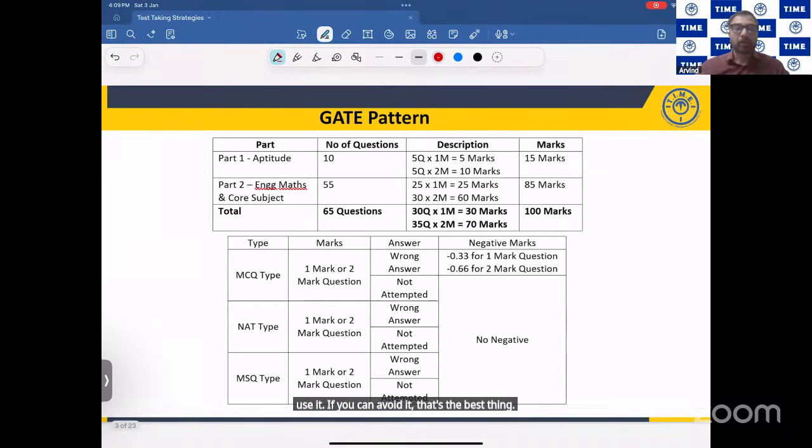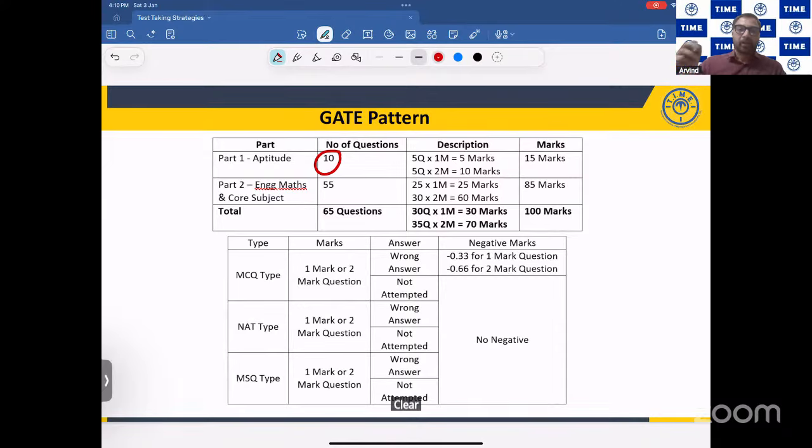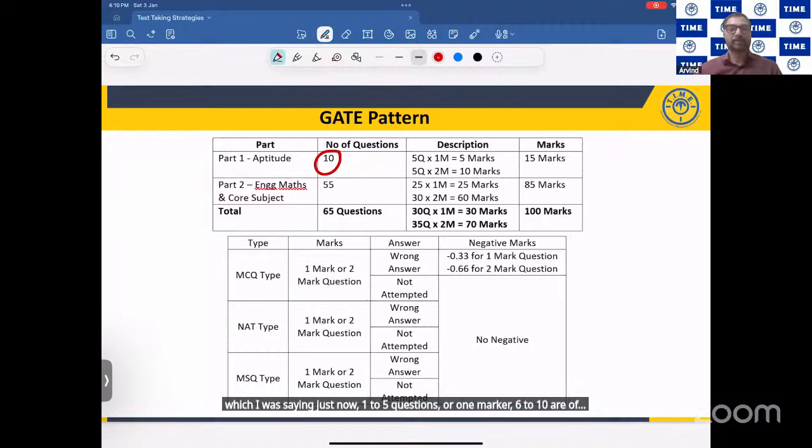Fine? Now, again, continuing the GATE pattern, we know for sure the number of questions in aptitude are 10. That means question number 1 to 10, the first 10 questions are on aptitude. The first 5 questions will be of 1 mark, the next 5 questions will be of 2 marks. Clear? Now, in these 10 questions, there are 5 questions of 2 markers, which I was saying just now. Questions 1 to 5 are 1 markers, 6 to 10 are 2 markers.